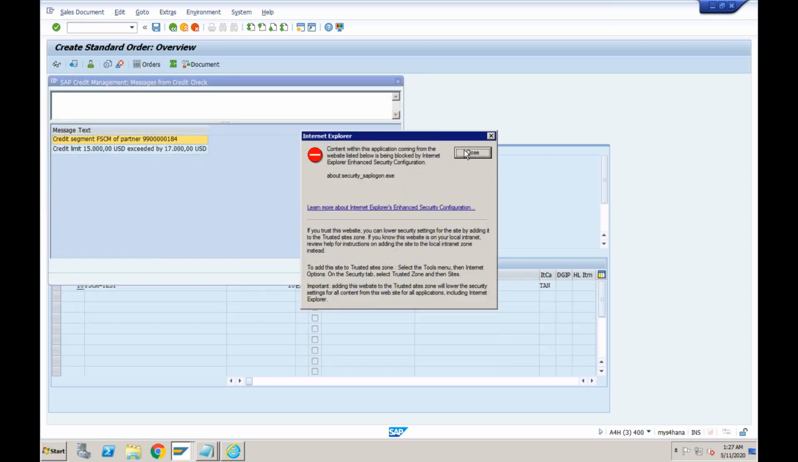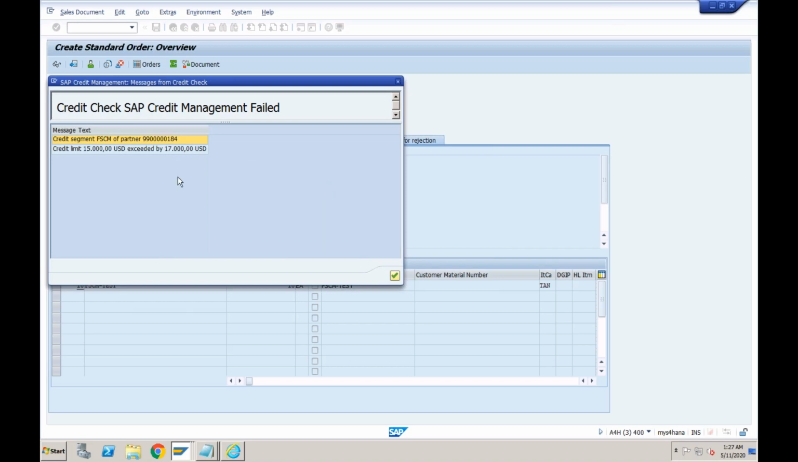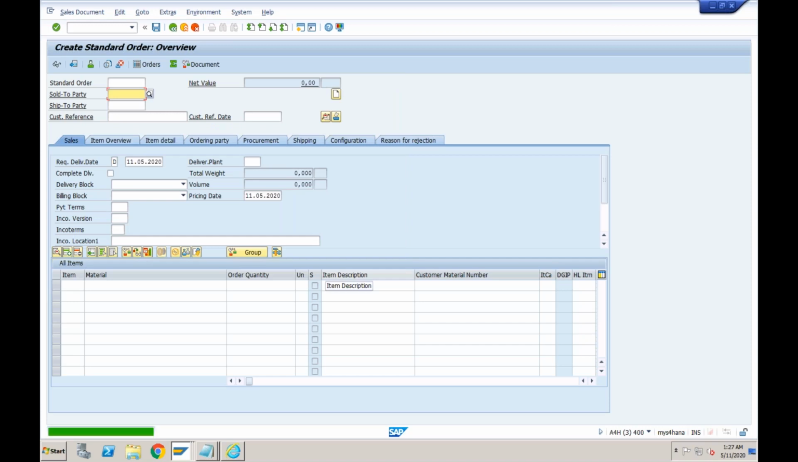So you can see this message is correct now, 17,000. So there is no bracket, there is no unable to save. The system is not stopping me. It is just giving the warning message. It is just informing me that this customer has a limit of 15,000, and if you go ahead with this order, you will exceed it by 17,000. But it is completely up to you whether you want to say yes or no. Right? So if it is a warning, it will not stop you. If you just press enter, the system will go ahead and it will create the sales order for you. So the sales order has been created.